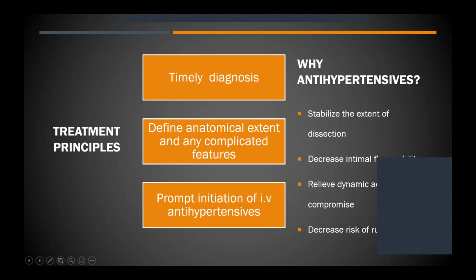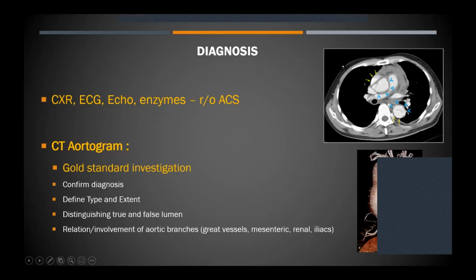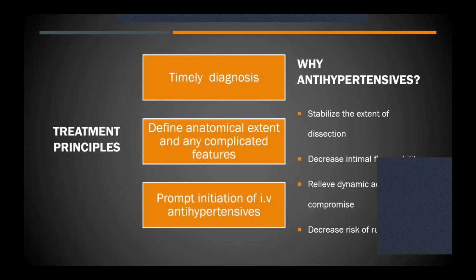You can confirm the diagnosis. As you can see in picture 1, there is a dissection in the ascending and the descending aorta with the intimal flap. You can also classify it as type A and type B, and you can see the extent. You can distinguish the true and the false lumen, and also see which all branches are involved.